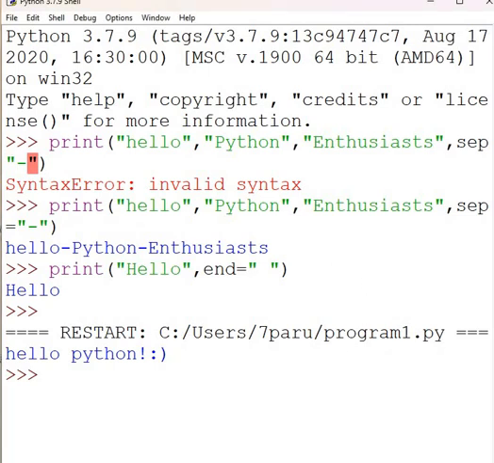Now that we've covered the basics, let's take it up a notch. We can create eye-catching visual effects using both SEP and END. So let's do that.